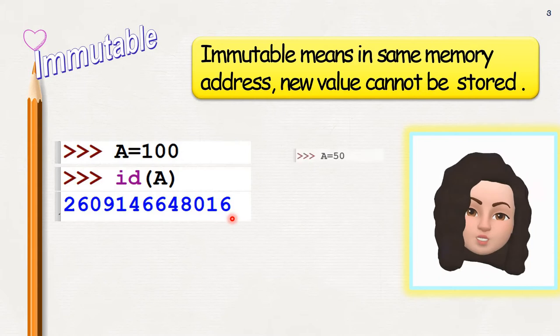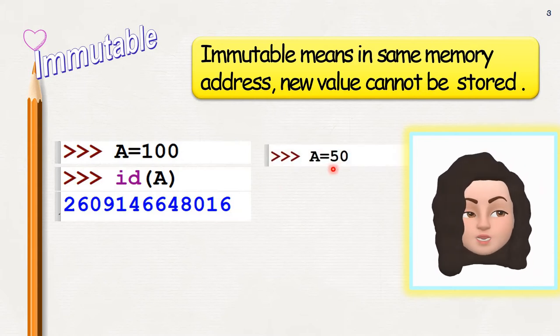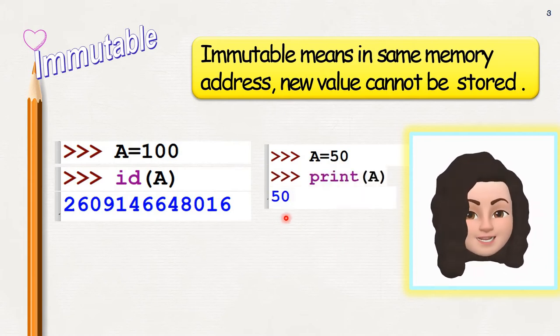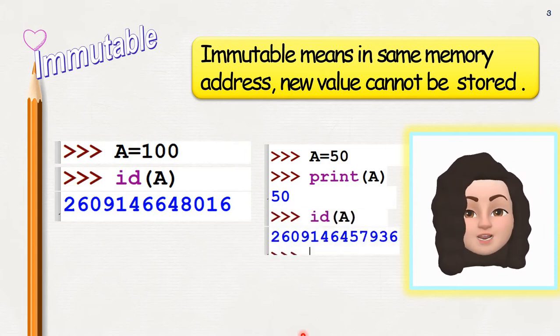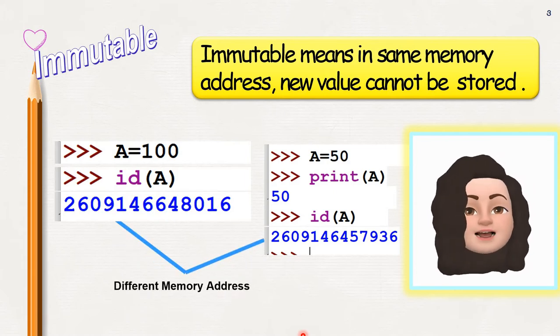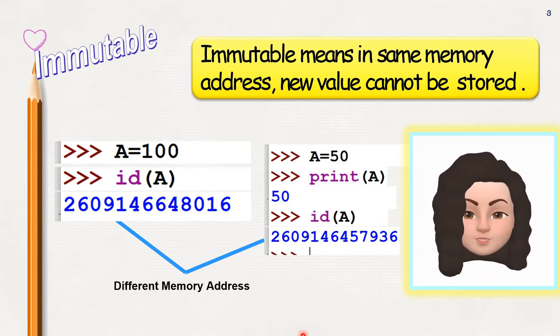a is equal to 50. Now if I use print a, which value will be printed? Yes, the last value, which is 50. Now let's check the memory address of a. So id of a, now it is a different memory address. In the same memory location, you cannot store another value. It will be stored in a different memory location itself. That is known as immutable. Immutable means in the same memory address, a new value cannot be stored.